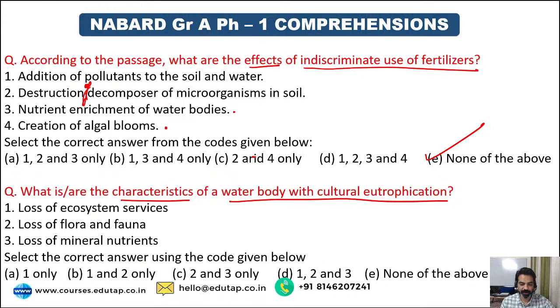If 3 and 4 were in any of the options, that would have been correct. So according to the passage, what are the effects of indiscriminate use of fertilizers? When it is running off to the water bodies, it creates nutrient enrichment and creation of algal blooms. It was given, but there was no option there. So that is why none of these options satisfies the question. So you have to be careful about such questions, guys. Don't just jump to your answers without analyzing the questions carefully.